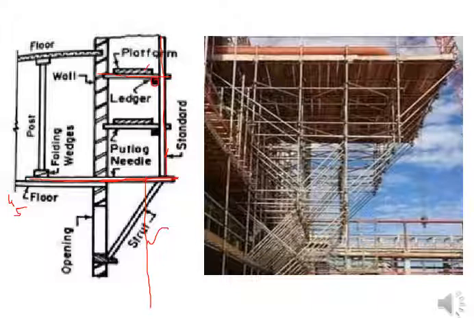The only difference is that you are not starting from the soil. Anywhere in between, wherever the work is required for a particular number of floors, you just provide one platform, and that platform emerges outside, external to the wall, in the air, and you provide all of the scaffold components above that.